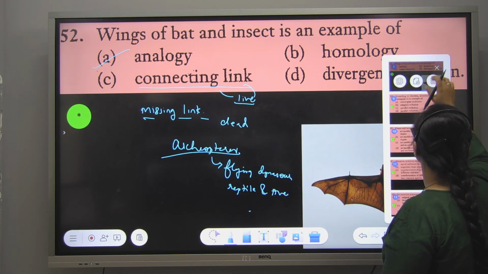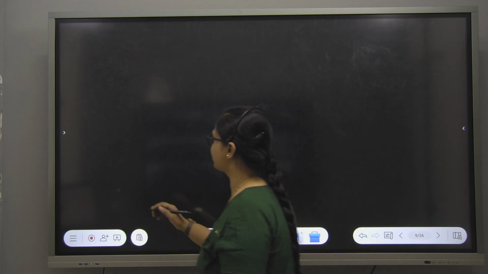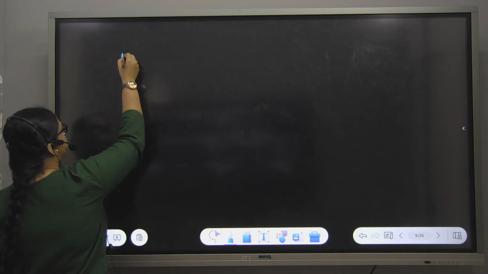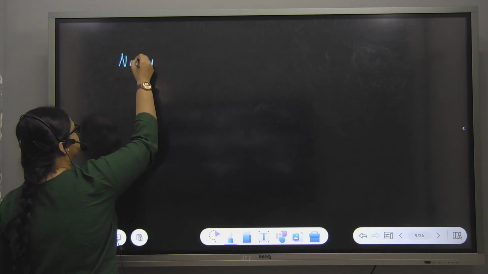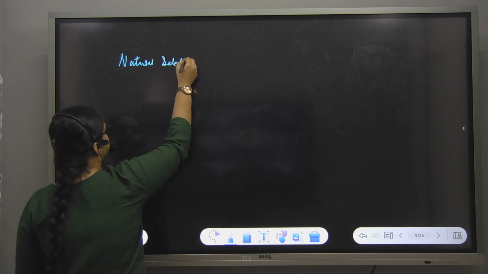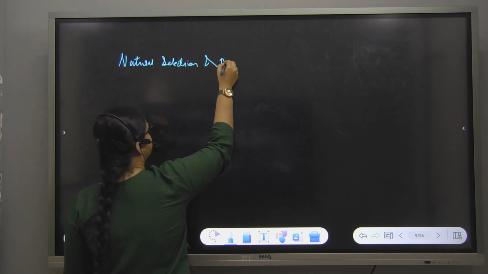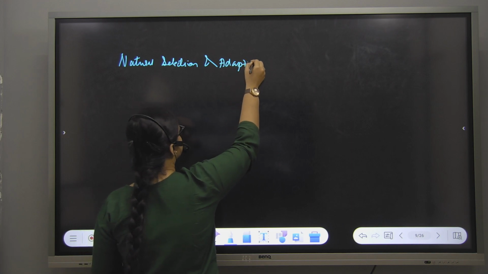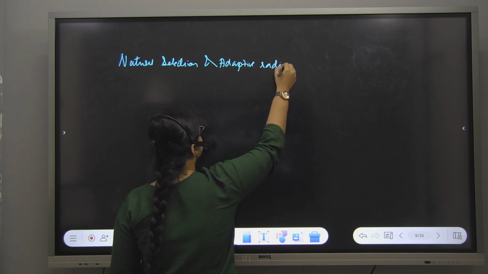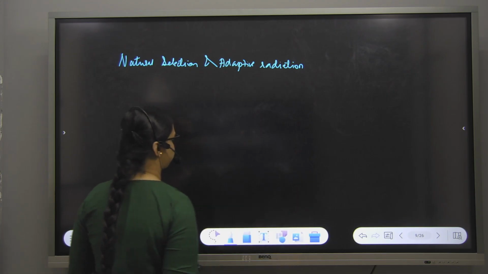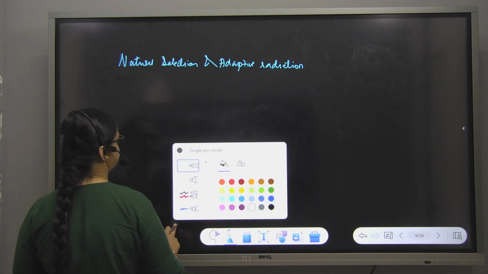Now, adaptive radiation and natural selection, I'll teach you both simultaneously because it's the same concept, repeated many times. So what did Darwin say?